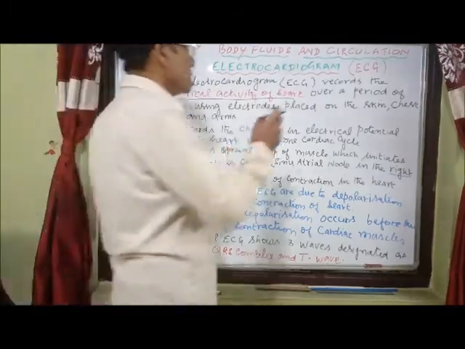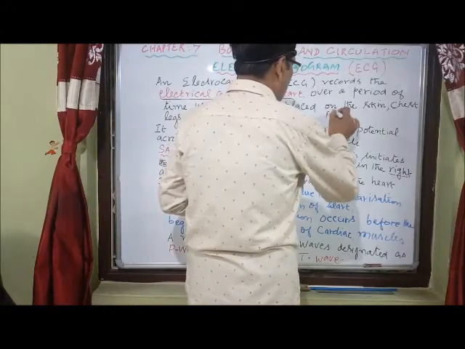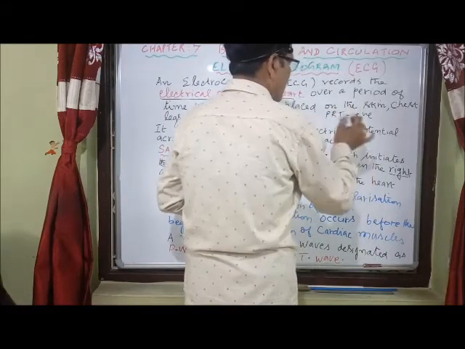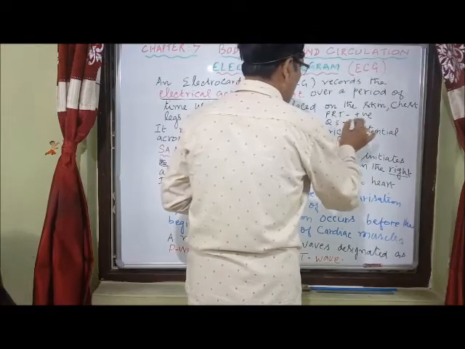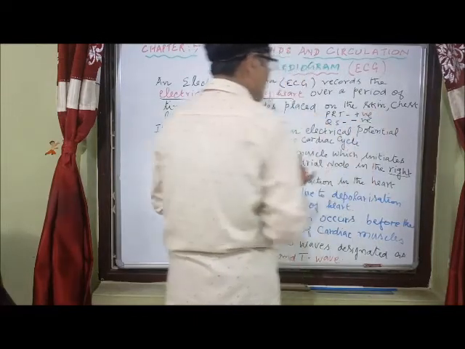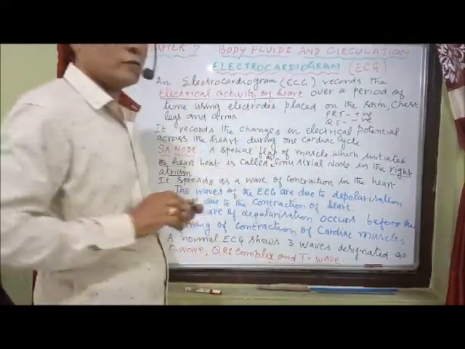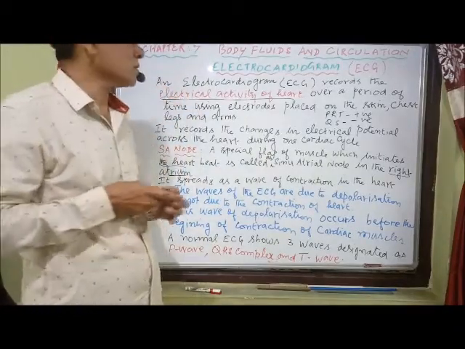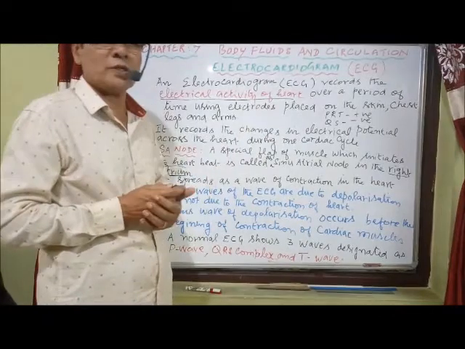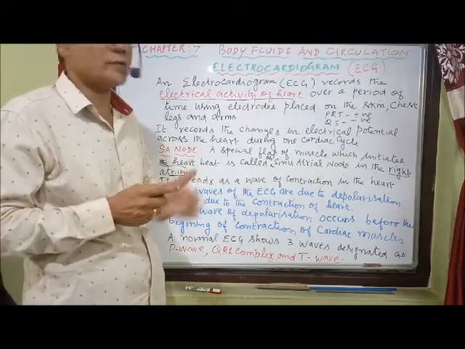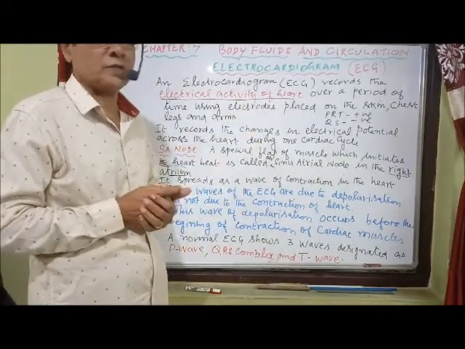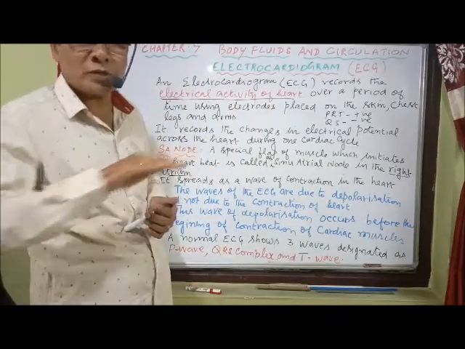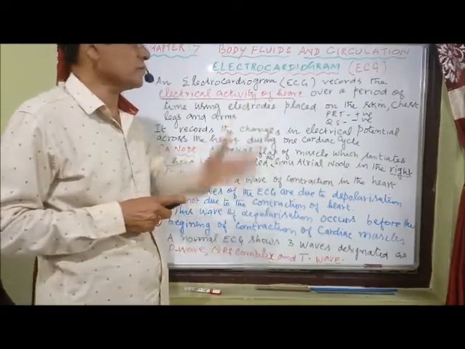Normally the P, R and T waves are positive waves, and Q and S are negative waves. I'll tell you the meaning of that. Those waves which are upward above the baseline are known as positive waves. P wave, R wave, and T wave are positive waves. And Q and S are downward waves below the baseline, hence called negative waves.